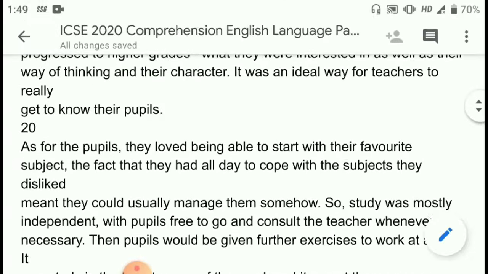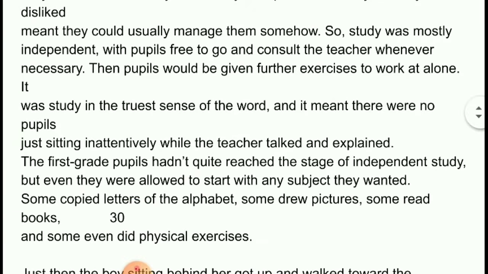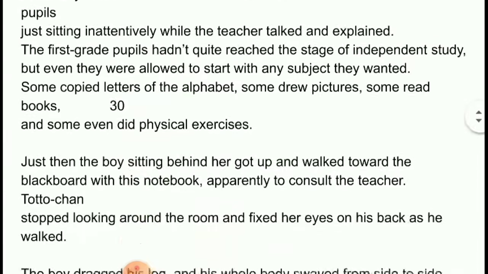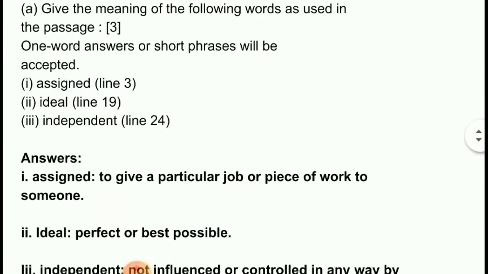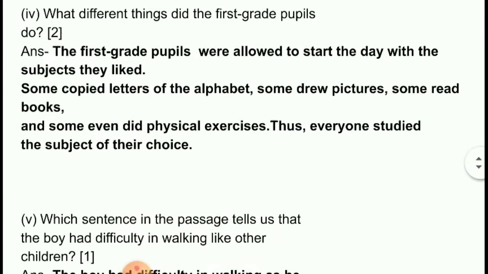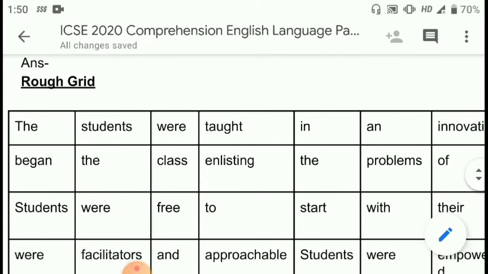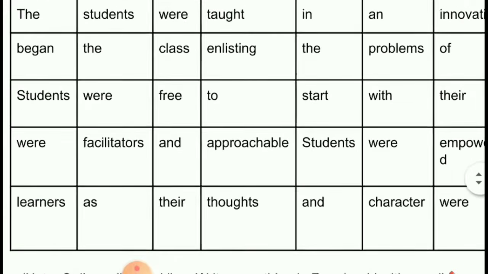See how from the given passage we are extracting the important keywords: independent, thinking and character, observing the children. It's the teaching, learning, independent study. I have already done this grid, but one thing I'll also share with you: since it is 50 words, you have to make a grid like this.